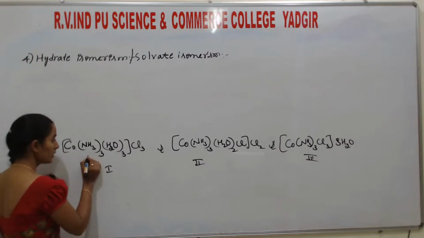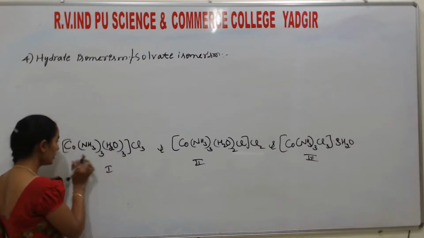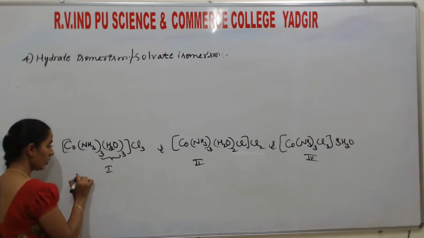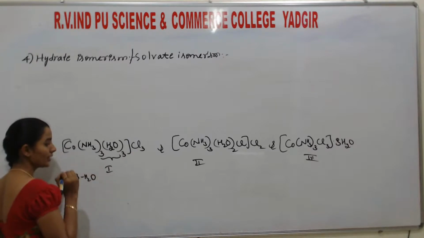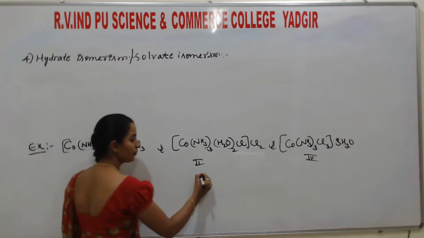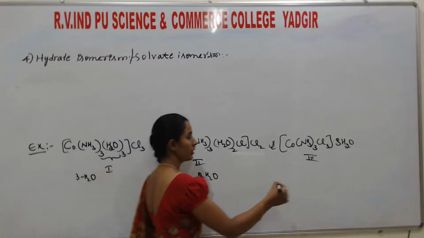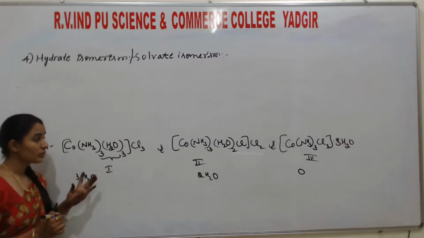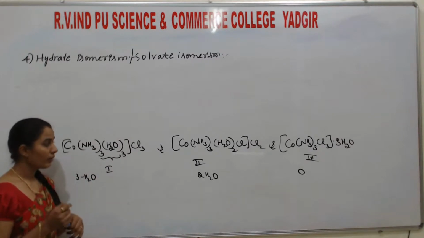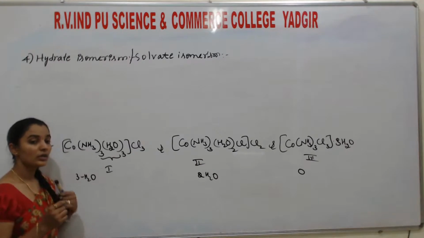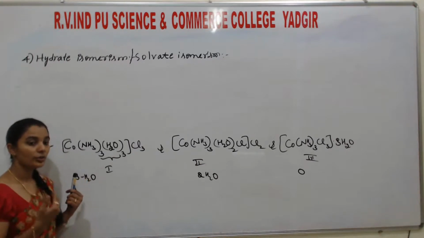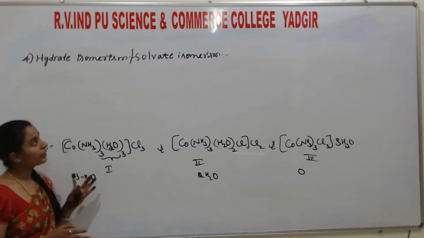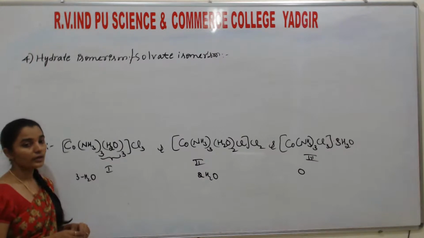So listen, this is secondary linkage, correct? Here, this one shows what? Secondary valency. Here, three water molecules are bonded through secondary linkage. Here, two water molecules. Here, zero water molecules. So students, these represent what? If the number of water molecules bonded to the central metal atom through secondary linkage is different, then they are said to be the hydrate isomers or solvate isomers.